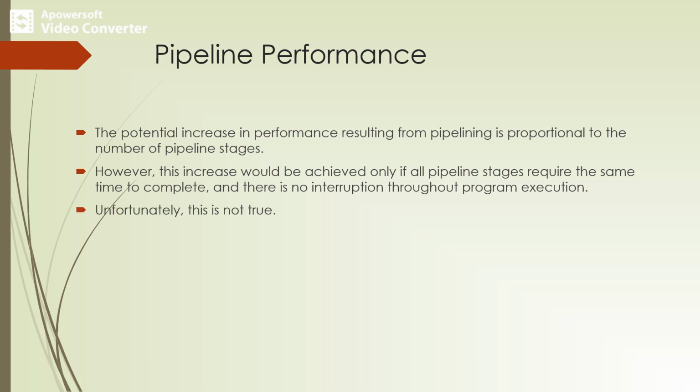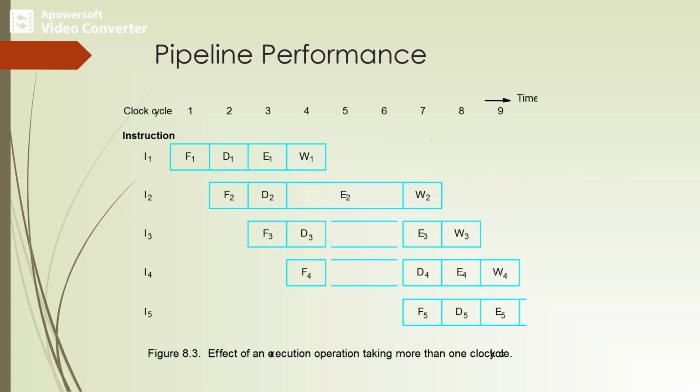Unfortunately, this is not possible because we cannot complete all the operations within the same clock cycle, and we cannot assume that there is no interruption throughout the program execution. For a variety of reasons, one of the pipeline stages may not be able to complete its processing task for a given instruction in the time allotted. Some instructions cannot be executed completely within the allotted time.